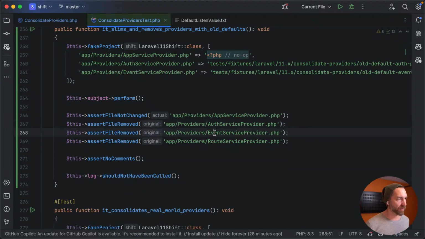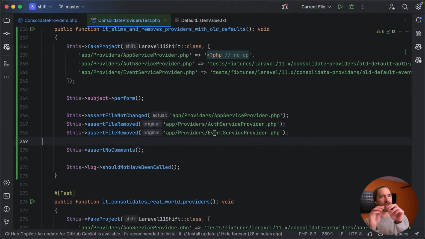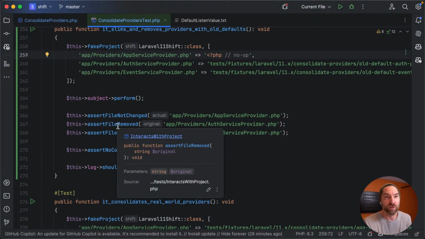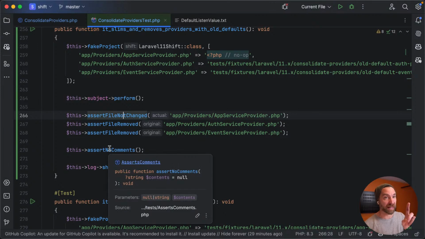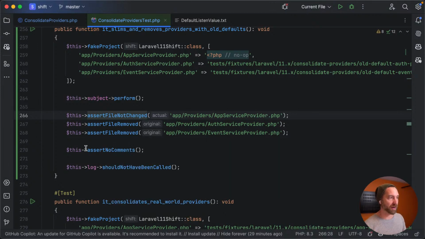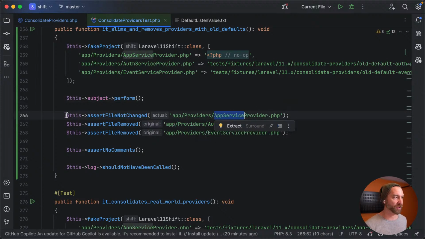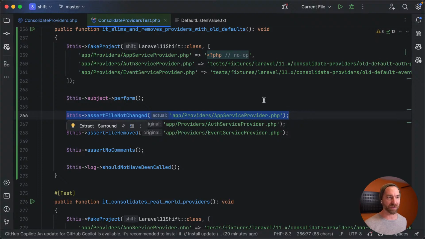We want auth provider and we want, okay, so using those two fixtures, we would assert that nothing changed in the app service provider. I just have this no-op PHP file just to make sure nothing happened. And then we would have removed the other files because they don't have anything in them that we care about. We would have slimmed them. And then we don't leave any comments. That's the kicker. We don't leave any comments on the PR when this happens. Right now, I would expect this to fail because two comments are there, and we probably would have put something in app service provider. So I would expect this line to fail.